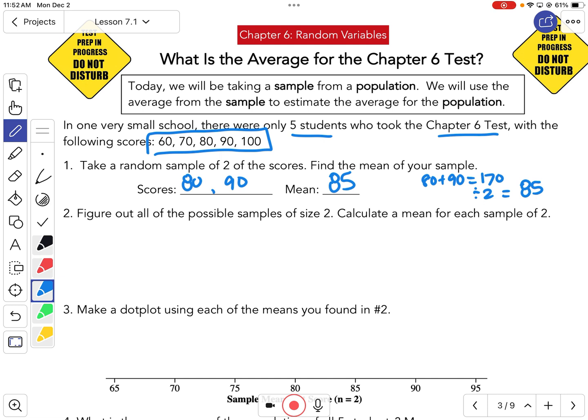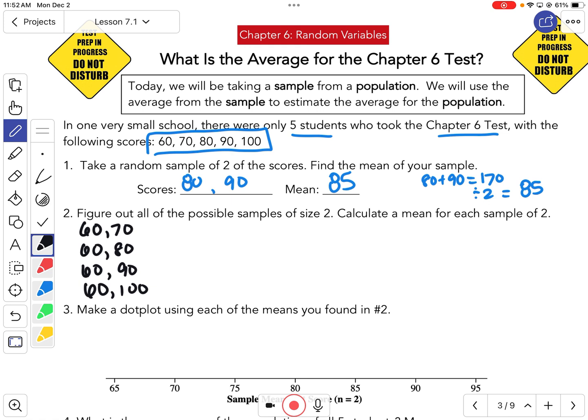All right, so let's figure out all the possible samples of size 2. In other words, how many different combinations of all these scores could we make? I could take a 60 and a 70, a 60 and an 80, a 60 and a 90, a 60 and a 100. We agree?